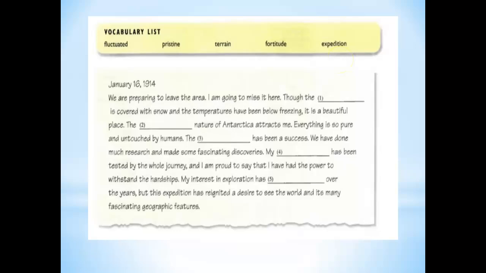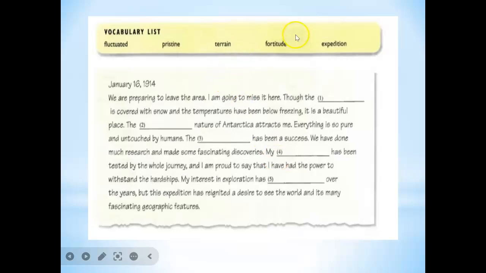Let's start. We are preparing to leave the area. I am going to miss it there. So, the terrain is covered with snow and the temperatures have been below freezing. It's a beautiful place. The pristine nature of Antarctica attracts me. Everything is so pure and untouched by humans. The expedition has been a success. We have done much research and made some fascinating discoveries.